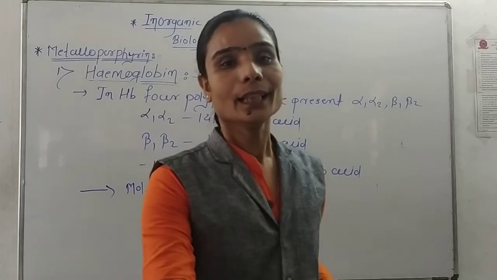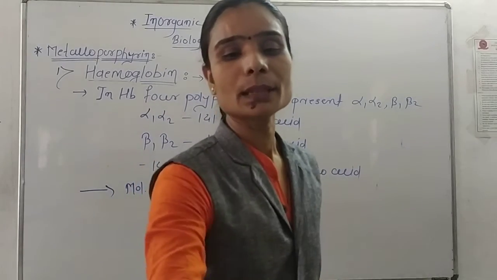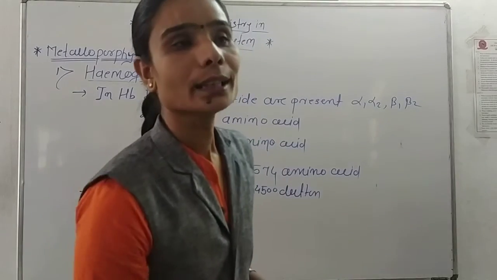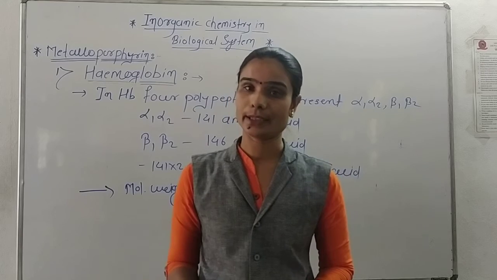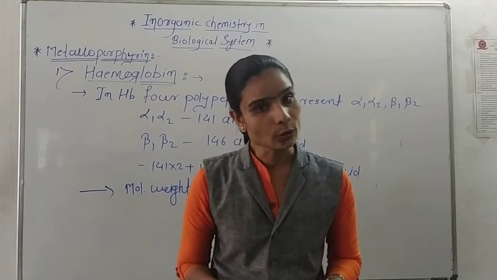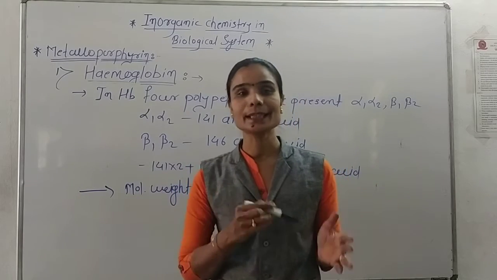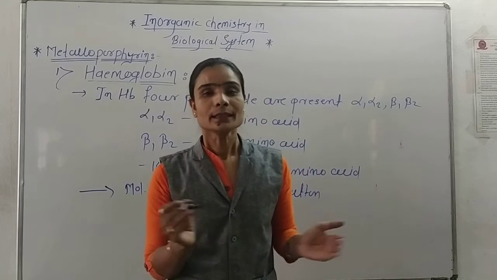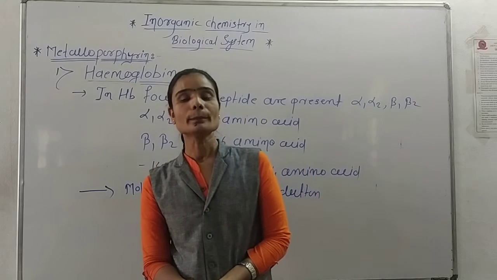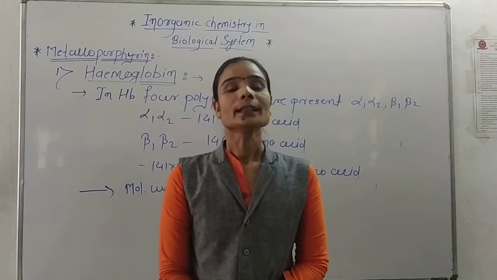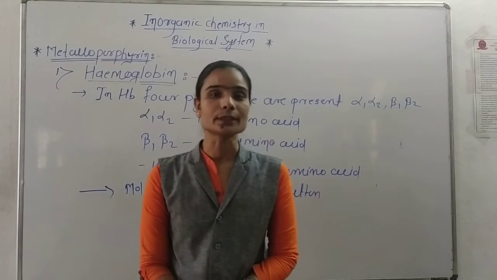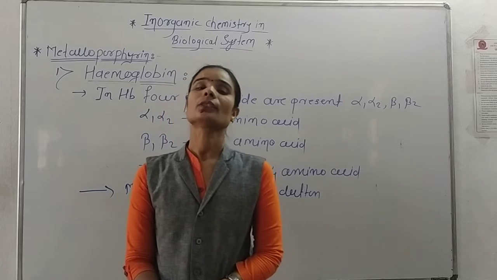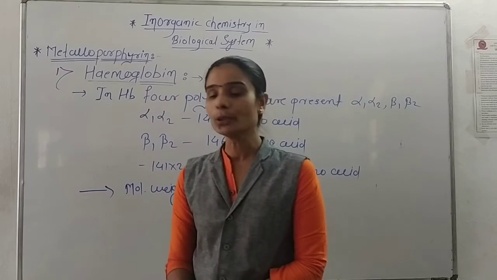Okay, now we say that hemoglobin is a red blood protein. The hemoglobin present in all animals has red color as its main color, but the red color is present after oxygenation, and before oxygenation it has blue color.